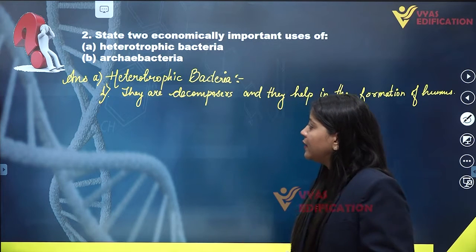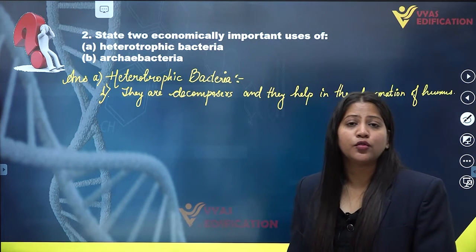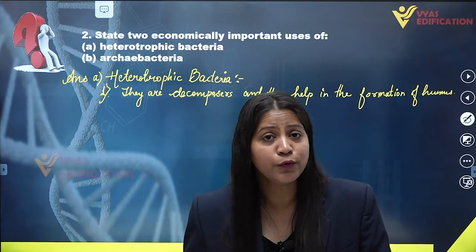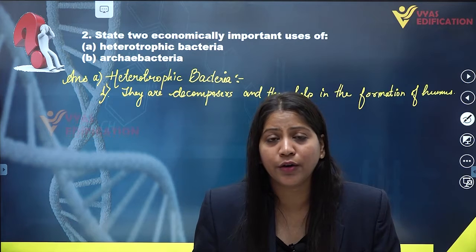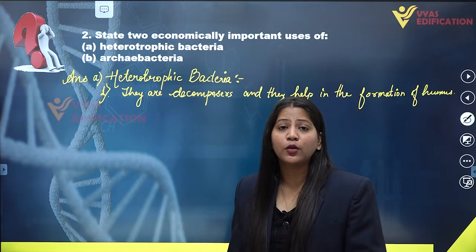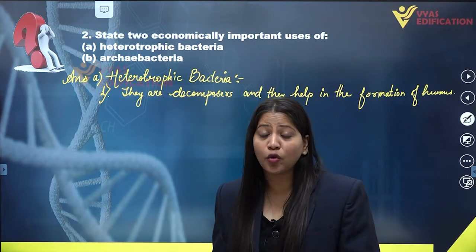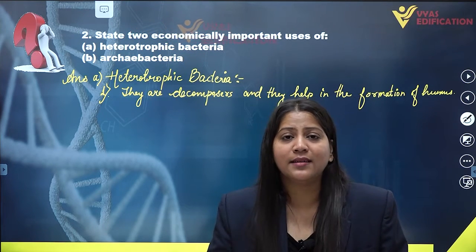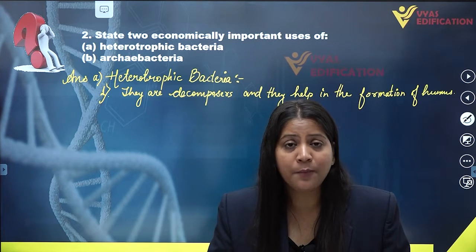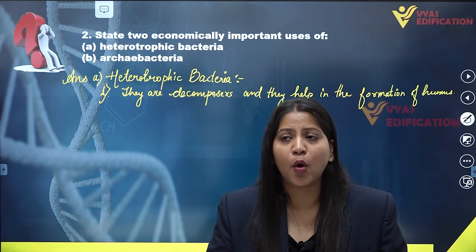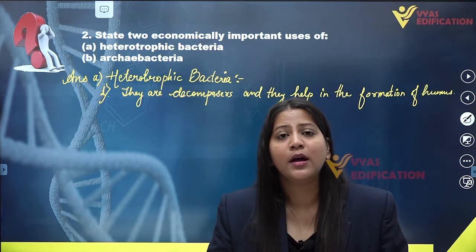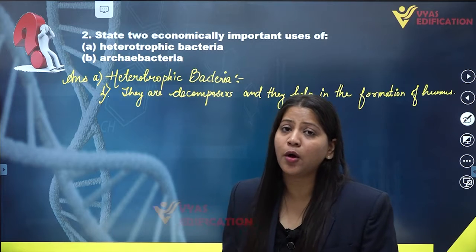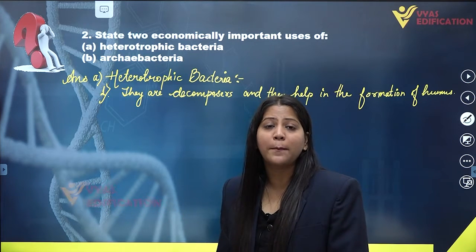If we talk about another economic importance of heterotrophic bacteria, then we can say that some of the bacteria are useful in the formation of curd from milk. So this is one of the economic importances. Some bacteria such as Lactobacillus, a special type of bacteria, actually convert the milk into curd. So these bacteria are helpful in the formation of curd from milk, and hence they have economic importance.